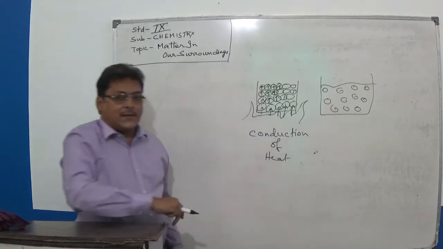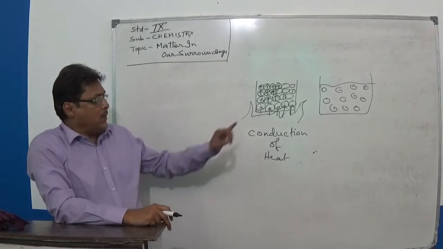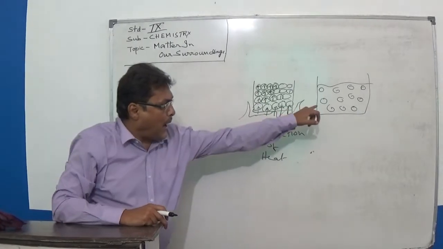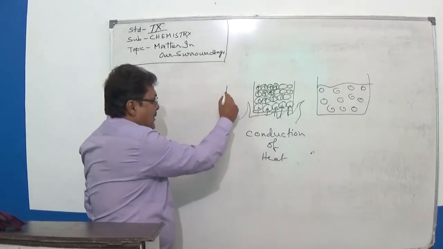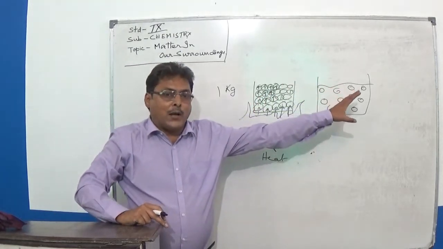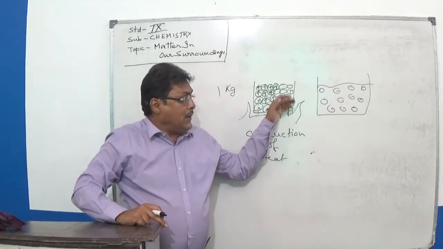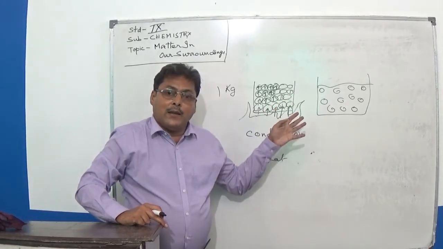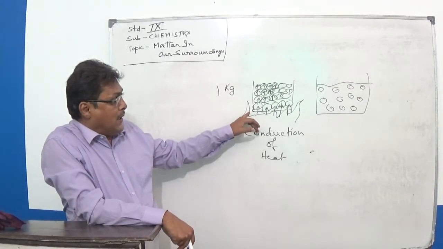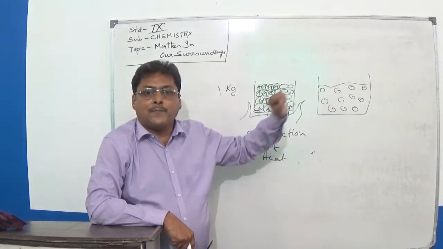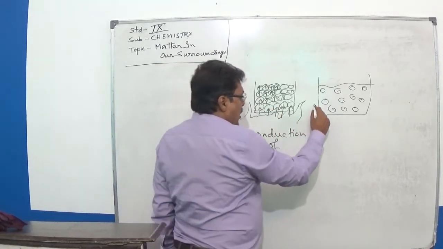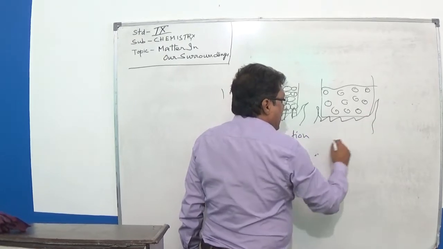Now this is a process, mind you, that once it starts to melt, say it is 1 kg of ice there, and the whole lot is melted into water, you have to give heat continuously, from the start of melting to the finish of melting. Keep it in mind. Now we go on giving this more heat.